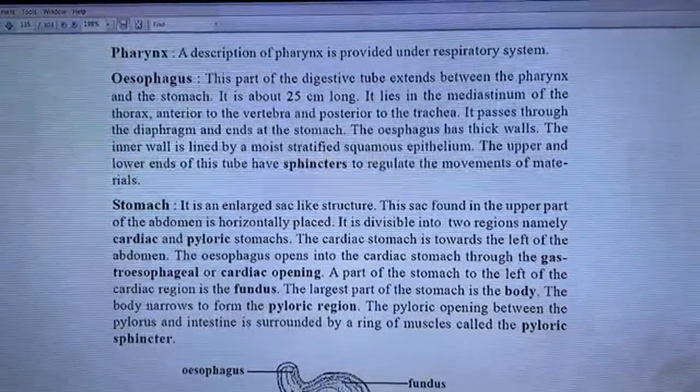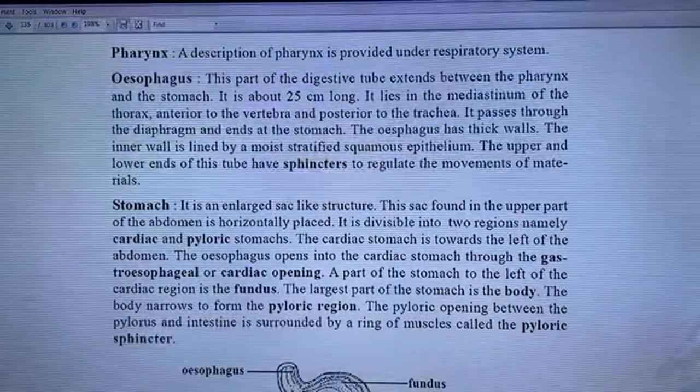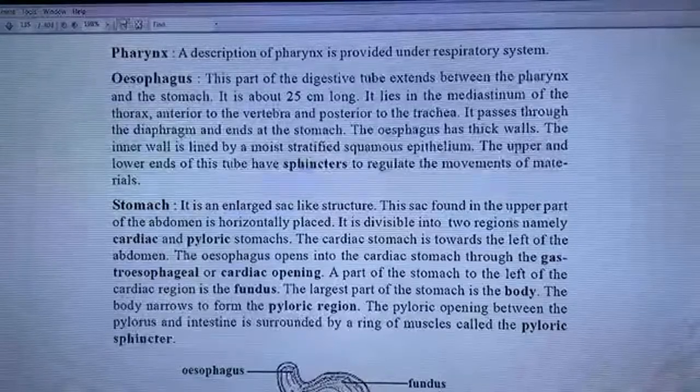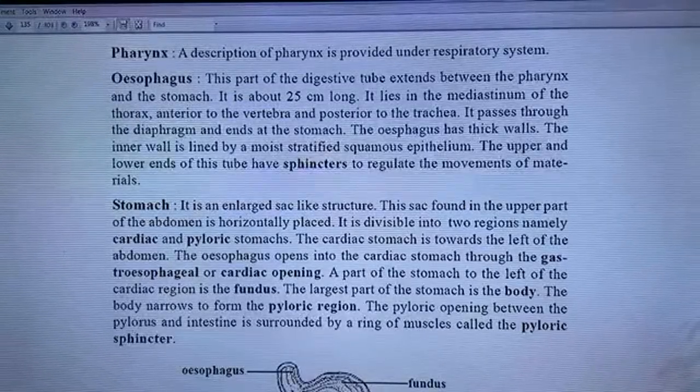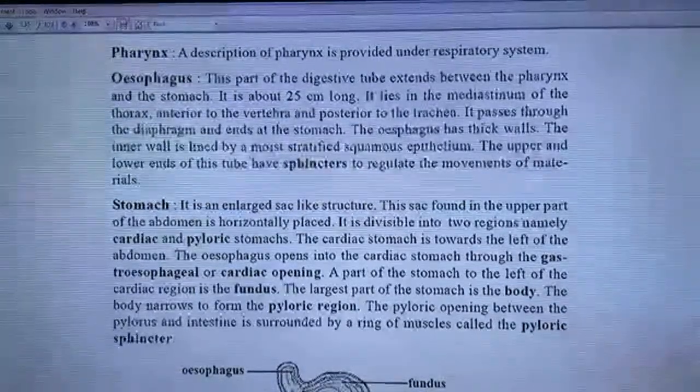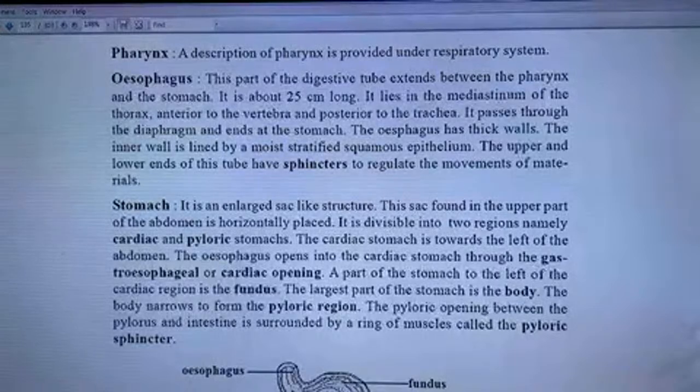Pharynx. A description of the pharynx is provided under the respiratory system. Esophagus. This part of the digestive tube extends between the pharynx and the stomach. It is about 25 centimeters long. It lies in the mediastinum of the thorax, anterior to the vertebra and posterior to the trachea.